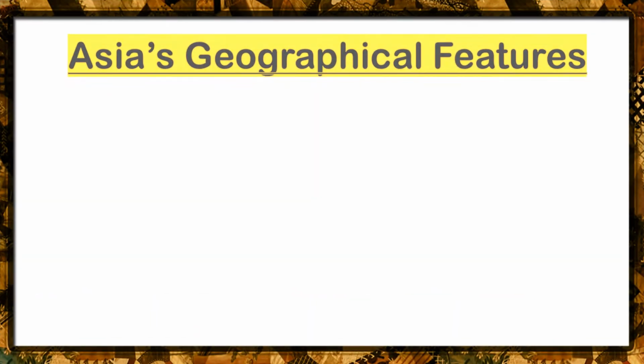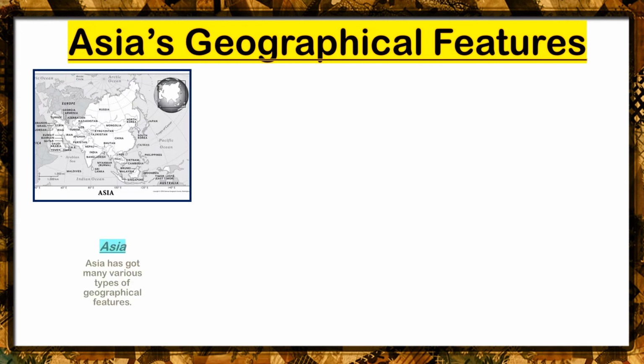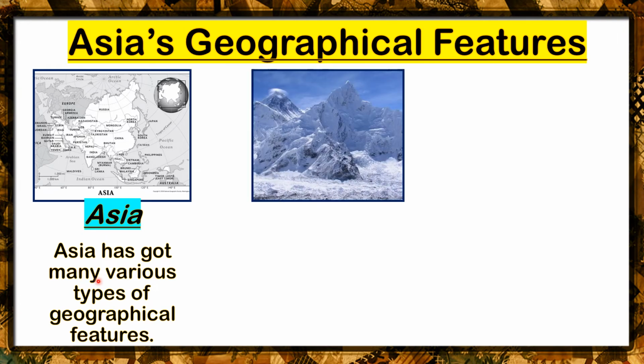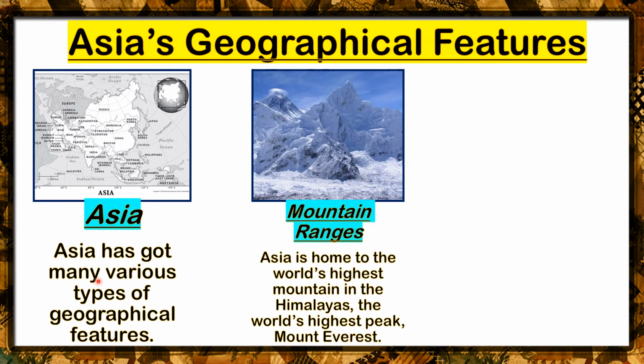As we study about Asia's geographical features, we all know that Asia has many various types of geographical features, being the largest continent in the world. When you say various, it means different. So the first geographical feature we are going to study is about mountain ranges. Asia is home to the world's highest mountain, which is located in the Himalayas, and the name of this mountain is Mount Everest, which is the world's highest peak.